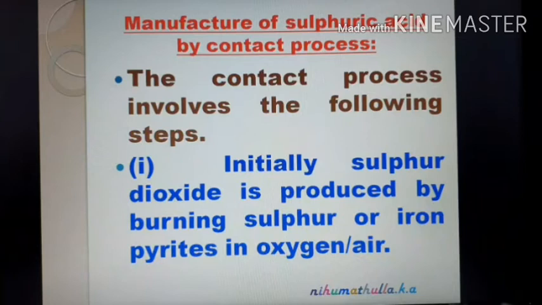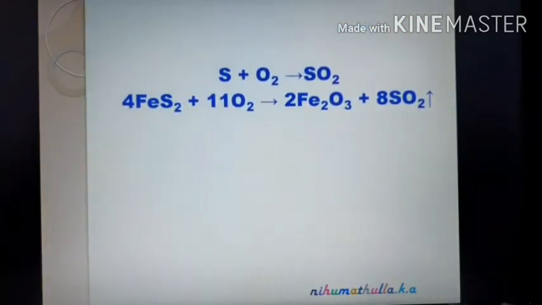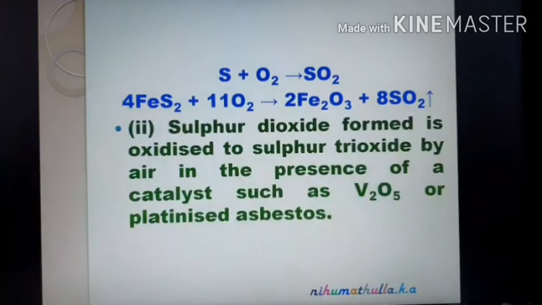In the first step, initially sulfur dioxide is produced by burning sulfur or iron pyrites in oxygen or air. S plus O2 gives SO2. Iron pyrites FeS2 undergoes oxidation and is converted into Fe2O3 with liberation of SO2. So, this is the first method in which sulfur is oxidized into sulfur dioxide.